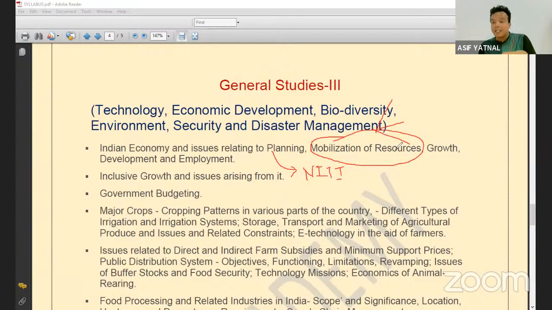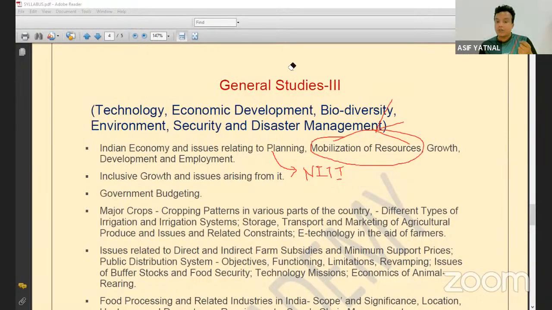Indian rupee is depreciating. When you are writing the challenges in front of the Indian economy, you will write it out. Like, today news has come that the value of India's rupee compared to the dollar has fallen. There is a huge depreciation of the Indian rupee compared to the dollar. This is a problem, this is a challenge. Then you need to know why this problem is there, why India's rupee is weaker compared to the dollar, what the problems are, how this can be addressed, what the government is doing, and what NITI Aayog will suggest.